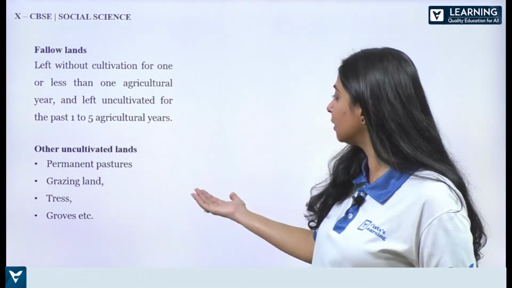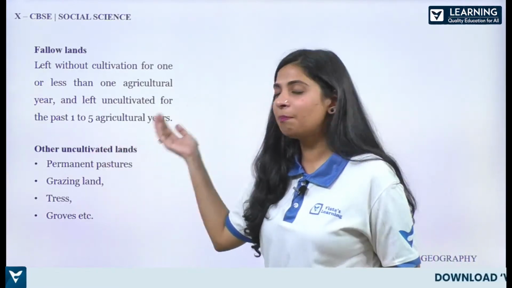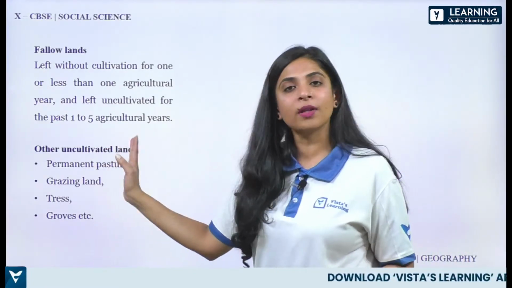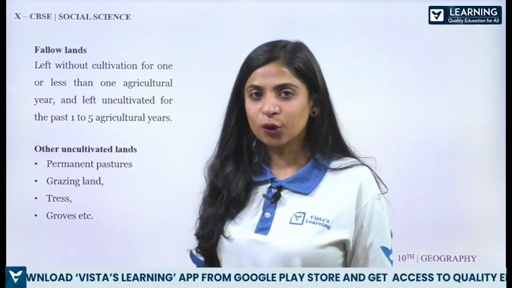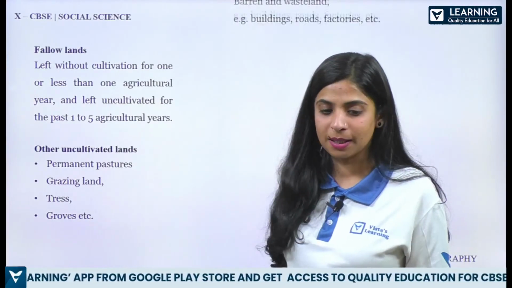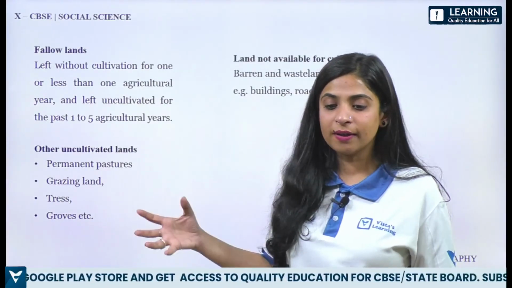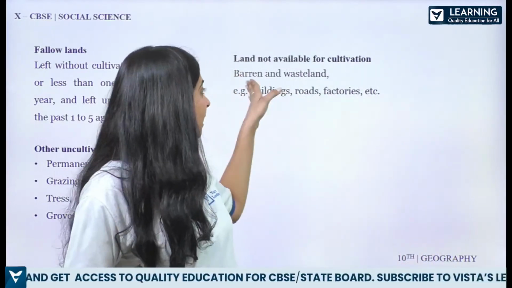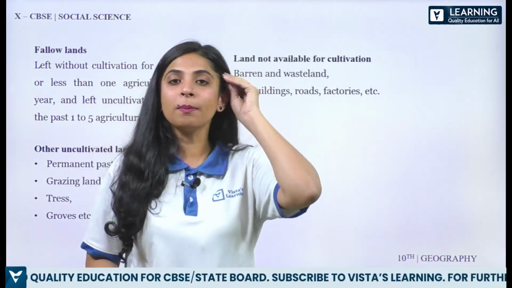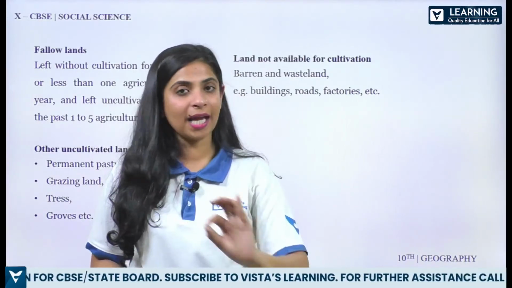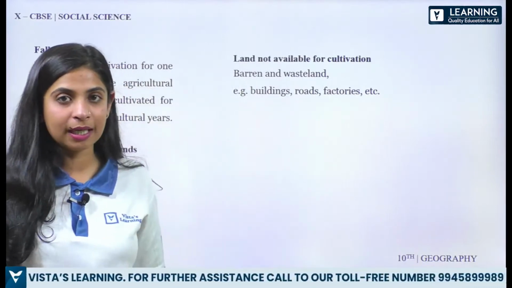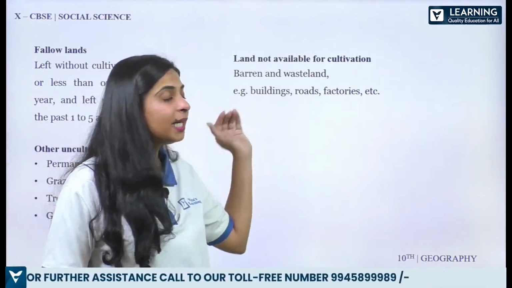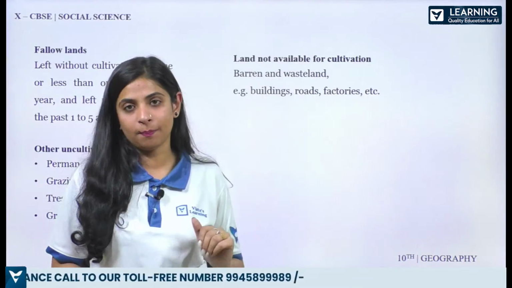And then we have other uncultivated land, जैसे permanent pastures, grazing land, tree groves. ना इधर आप कोई agriculture activity नहीं कर सकते हो, all right? So these comprise of forest areas or residential areas. तो इतना ही जानना था बस आपको lands के बारे में. Now, land which is not available for cultivation is what? Barren and wasteland. जहाँ पे कोई भी तरह का cultivation या economic activity नहीं हो सकती है, all right? तो उस land का कोई purpose नहीं है, उसको हम बोलते हैं barren wasteland, जैसे building, roads, factories, etc.